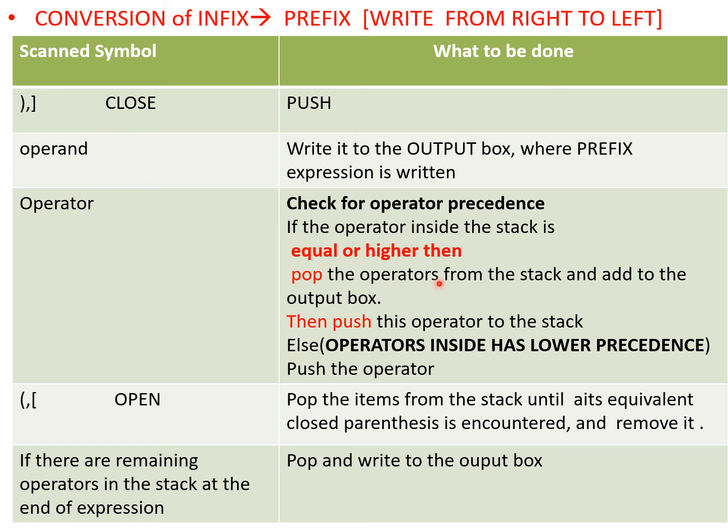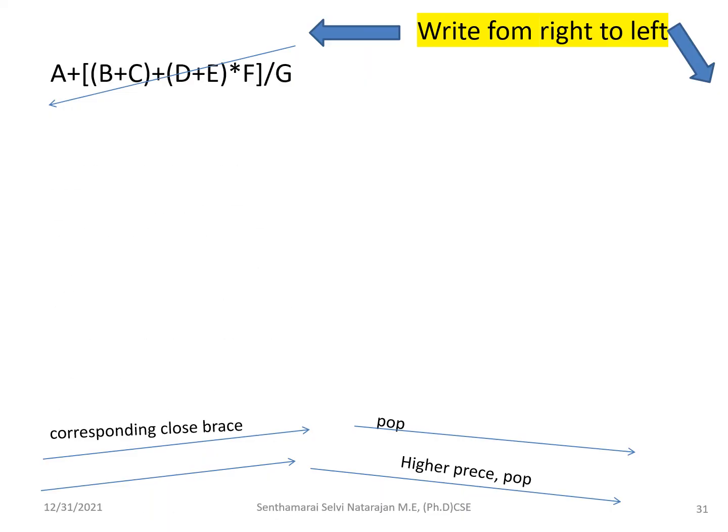The same thing: an operand, you write it, and for an operator, you check with the precedence and push it. That's all. If the operator inside has lower precedence, you push it. The same algorithm as that of the postfix. So no changes except scanning from right to left and encountering the close and then the open braces. Okay, we'll see the example.